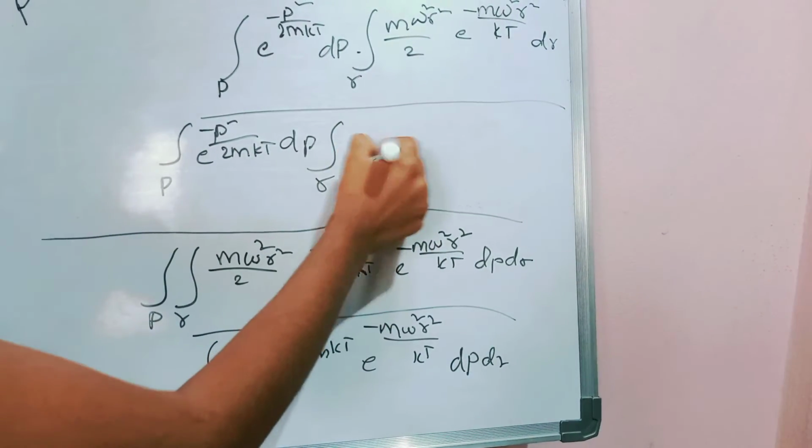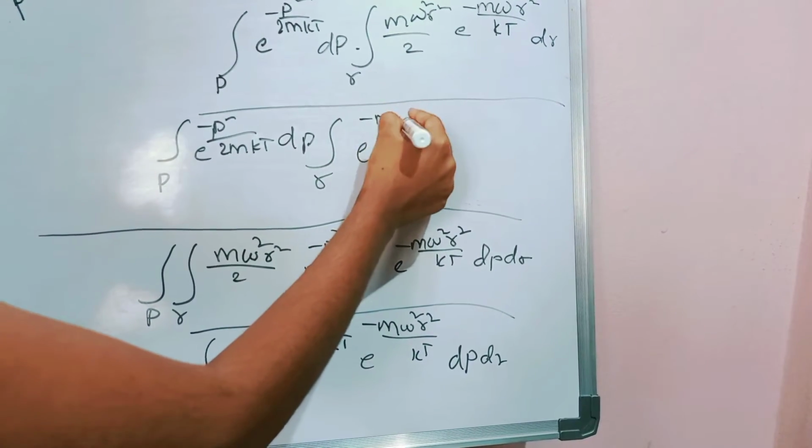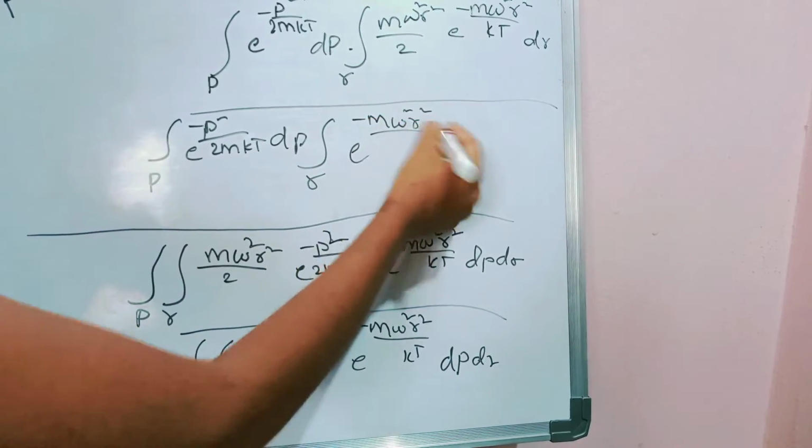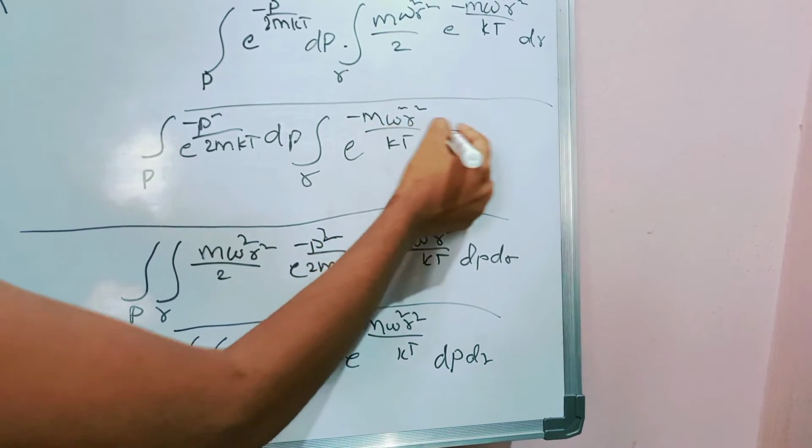The r terms are e to the power of minus m omega square r square by kT into dr.